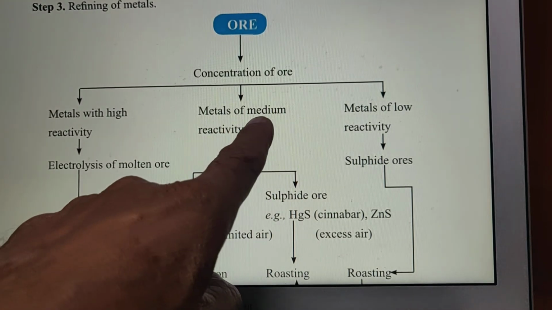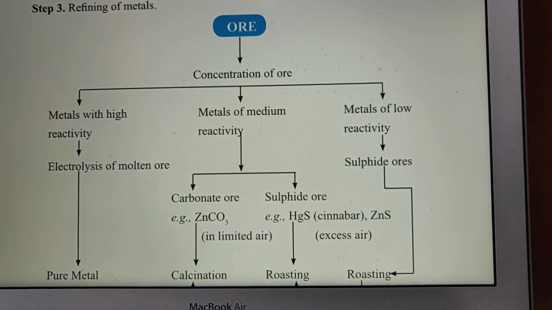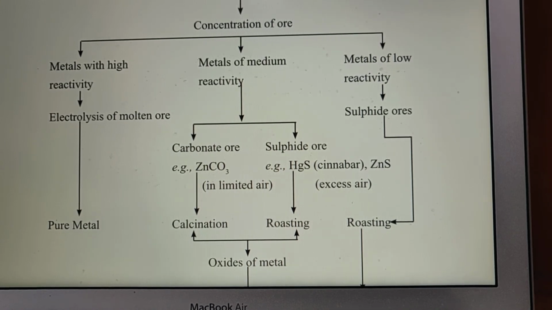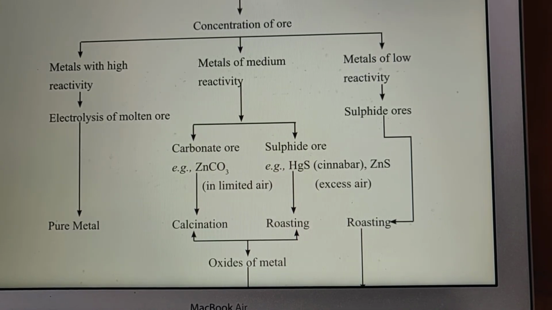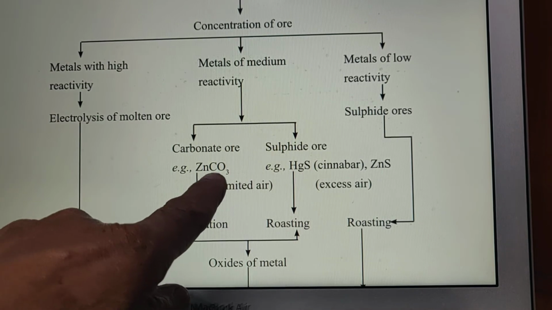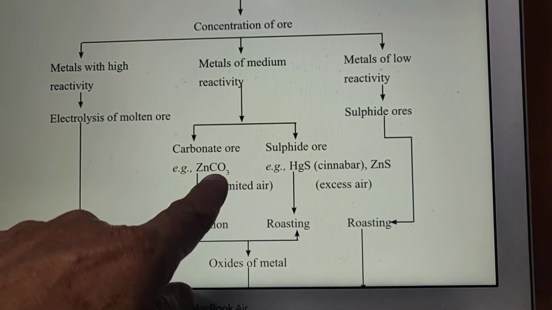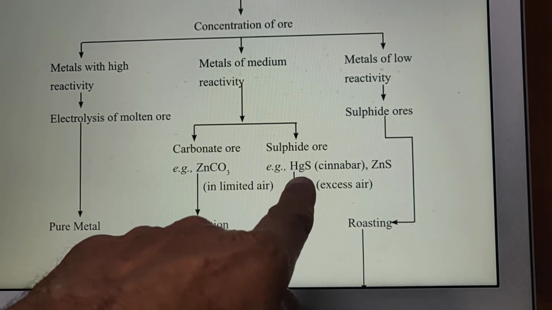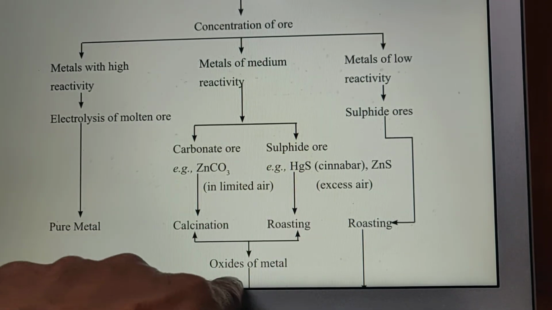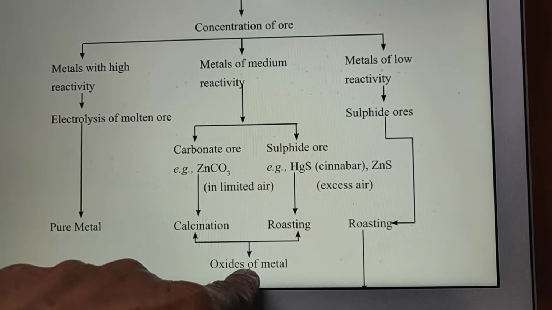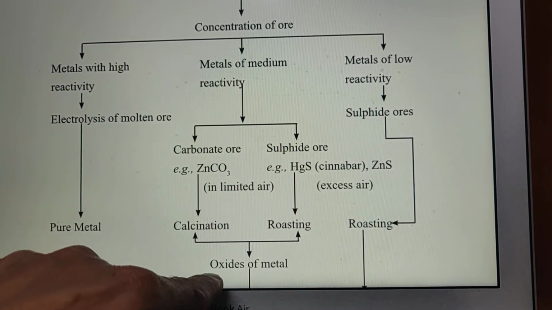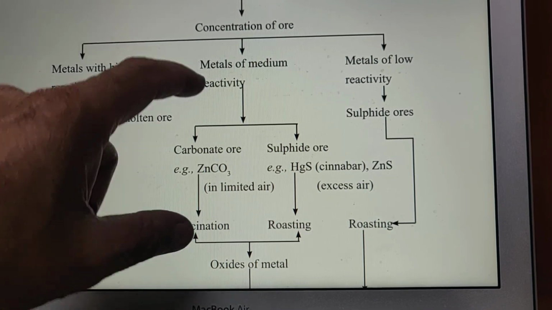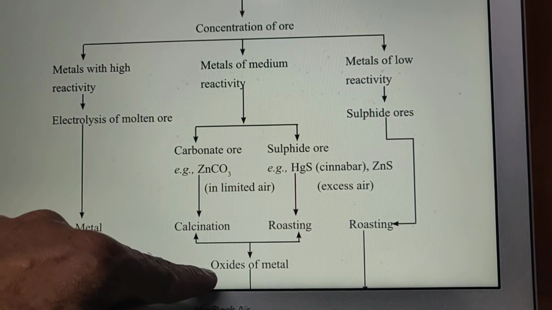And if it is of the moderate type, then we first remove oxygen if excess oxygen is there, and if there is no oxygen we add oxygen. That means we are converting all metals of moderate reactivity into metal oxides.